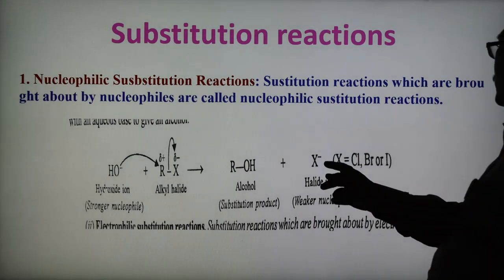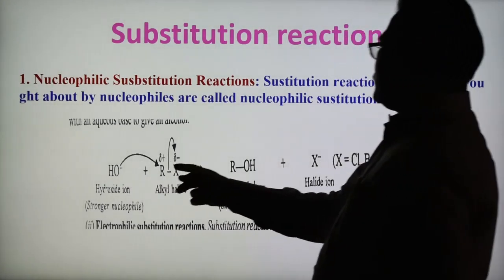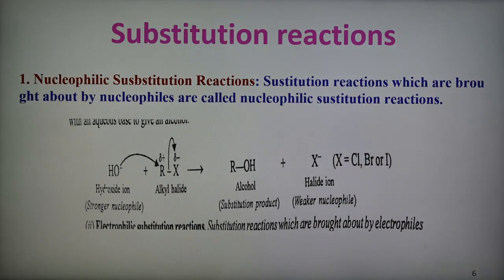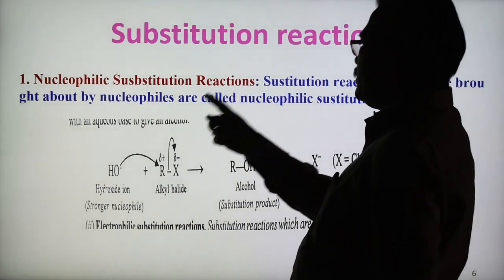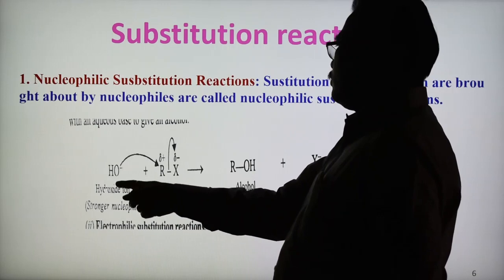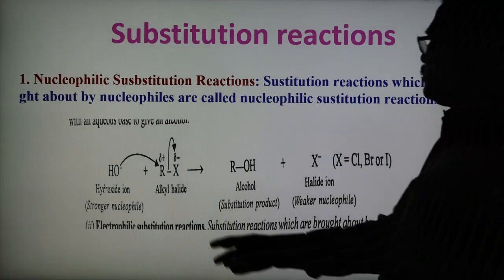So this is the halide ion, the weaker nucleophile. This stronger nucleophile attacks here and forms alcohol. This is the reaction known as nucleophilic substitution reaction. When the attacking group is negatively charged, such a reaction is known as nucleophilic substitution reaction. So this is the stronger nucleophile attacking the substrate or reactant, and the alkyl halide is converted into alcohol by substitution of the hydroxyl group here.